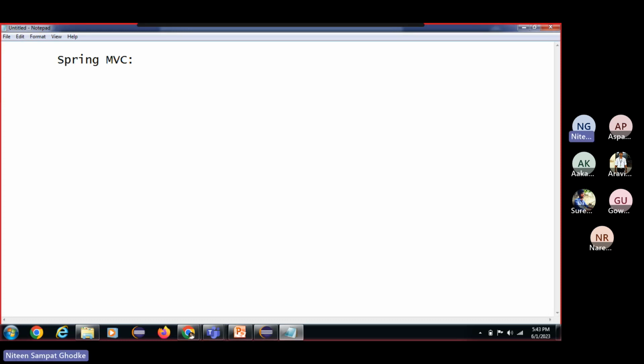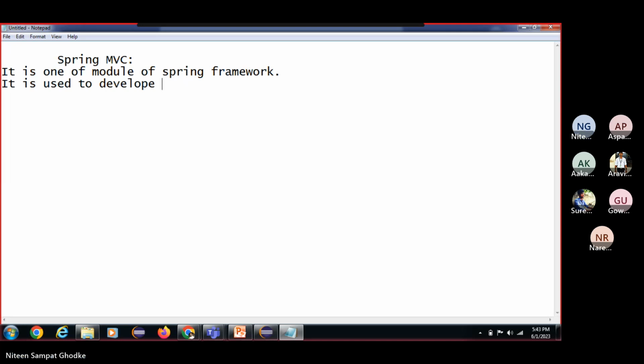See, Spring MVC, I can say it is one of the modules of the Spring framework. Basically, it is used to develop a Spring-based web application.